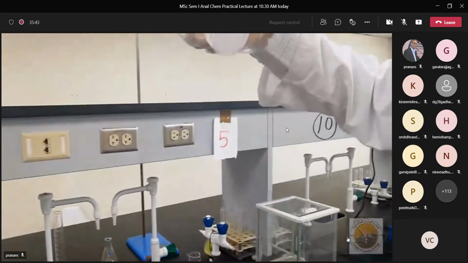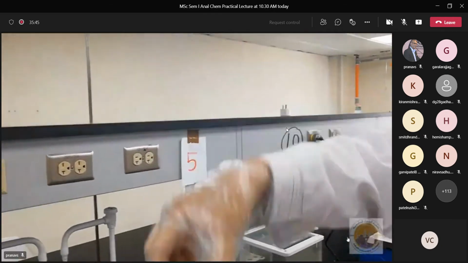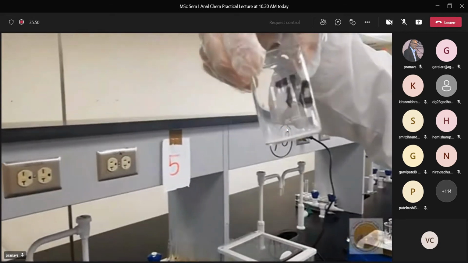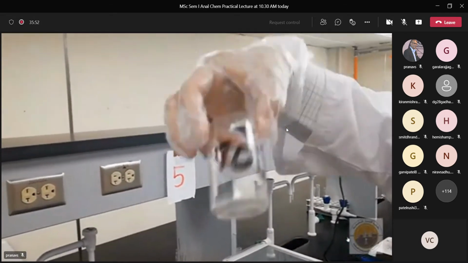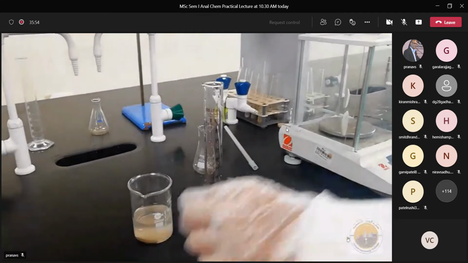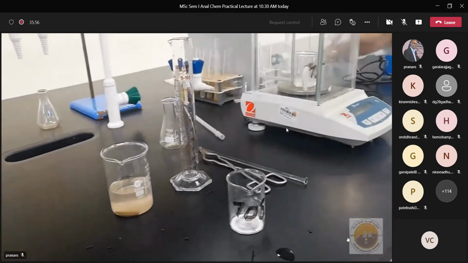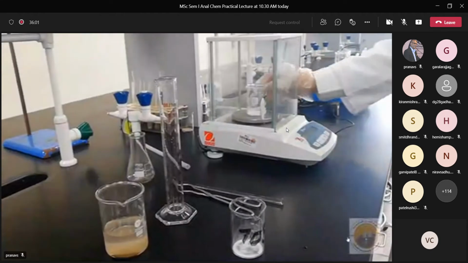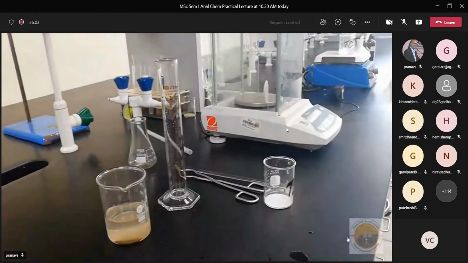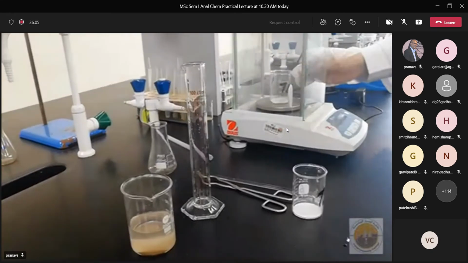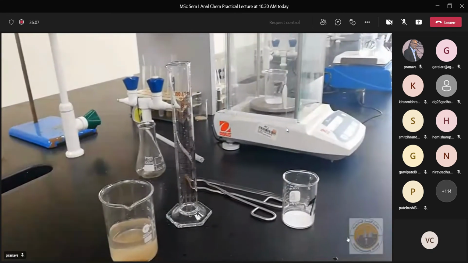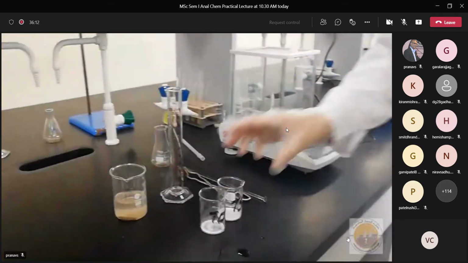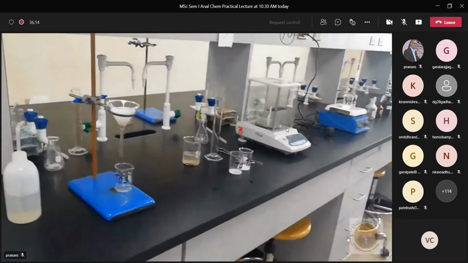This is total solid, we get it after evaporation. And now we got TDS after evaporation. Now we will take the final mass of TS and write it down in the report sheet, and also take the final mass of TDS, then we record it in the report sheet. So in this way, we got the mass of TS and mass of TDS.